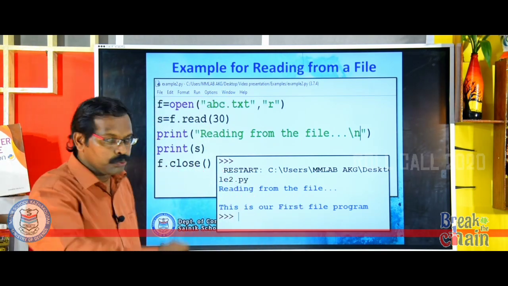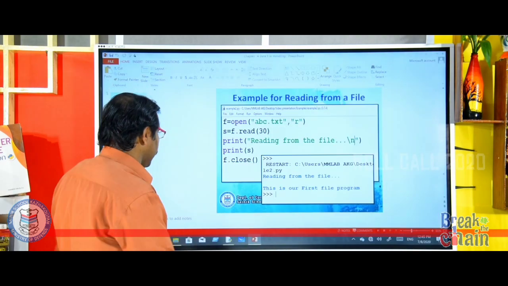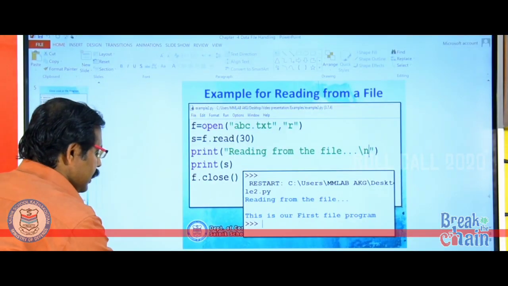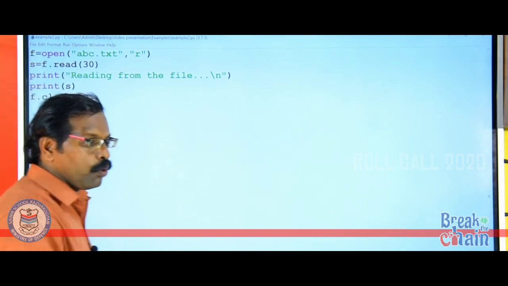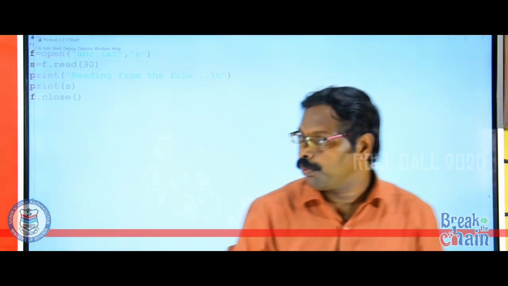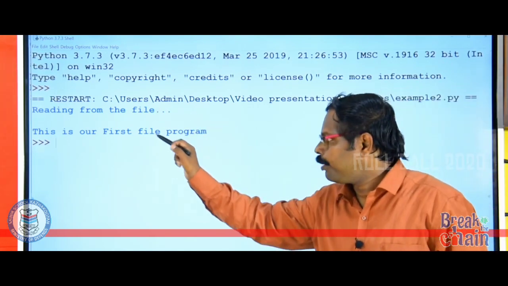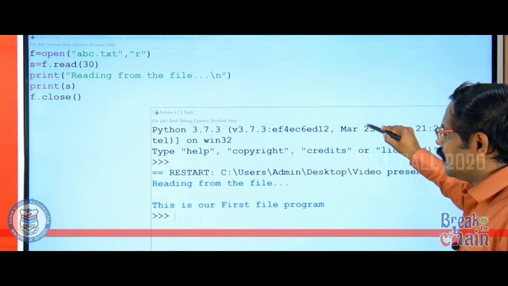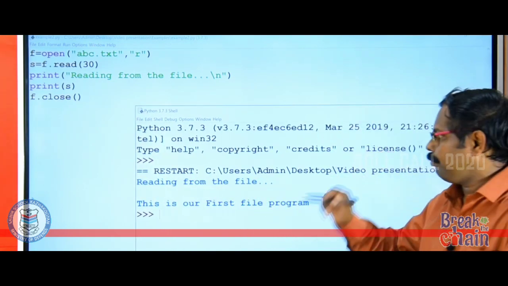I will show you how we can execute this program in Python. You just see the same file I have typed in Python. I am going to execute this program. After executing, you see reading from the file, and this is our first file program.